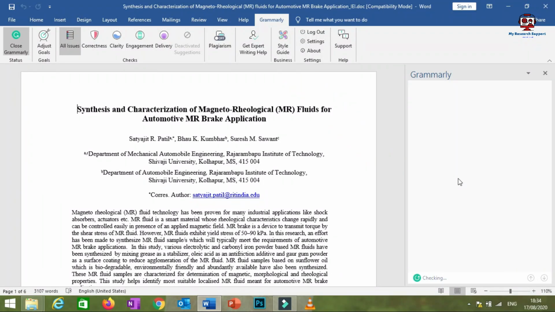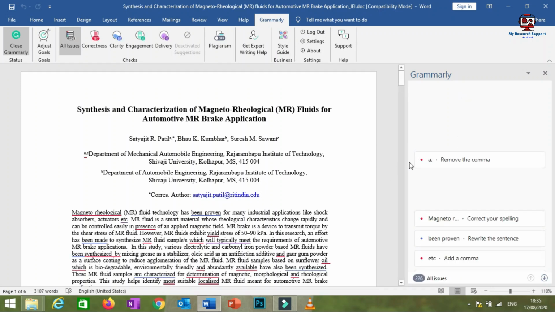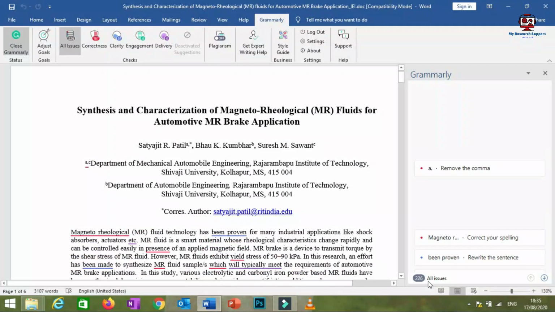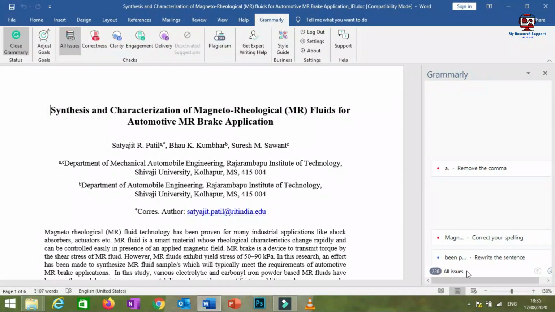See, an internet connection is a must in order to correct the grammatical mistakes. This is connected, and you have to observe this part. Here in the right corner, you will see the total grammatical mistakes in this research article: 226. As you can see here, these are the total grammatical mistakes.